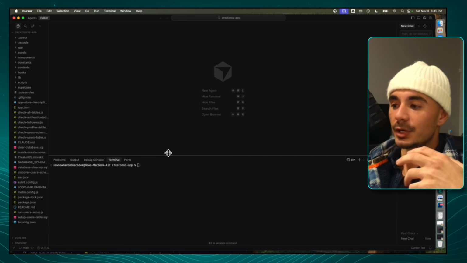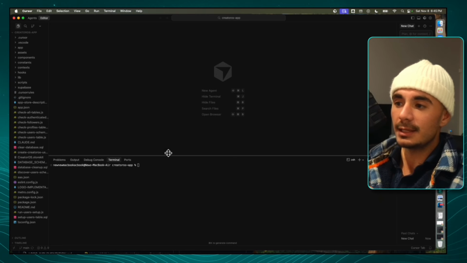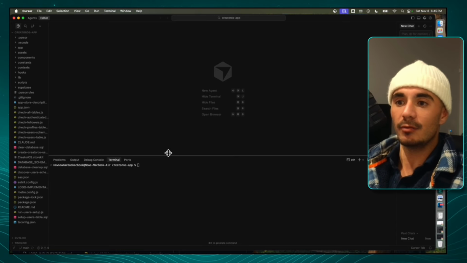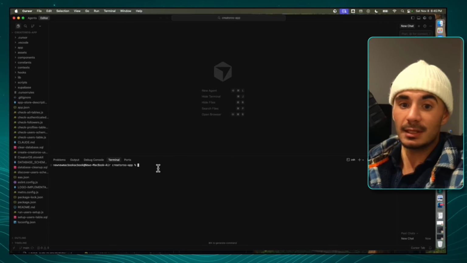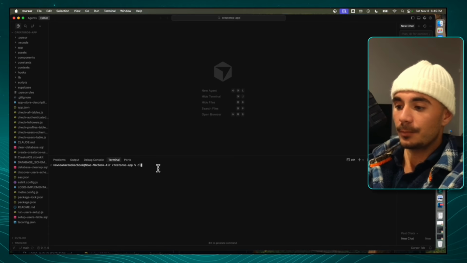So Claude can create something called a Claude MD file, and this Claude MD file is basically the summary of the code base, and it gives the agent a good understanding of what he's actually working on, because the agent, just like you, is going to be seeing this for the first time. And so I'm just going to show you guys step by step what I think you should do.